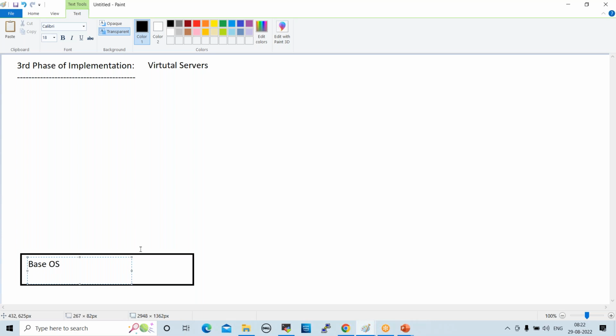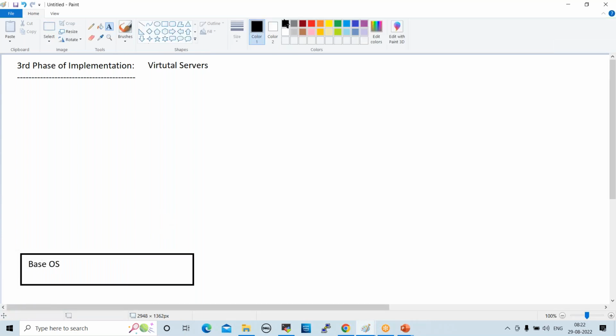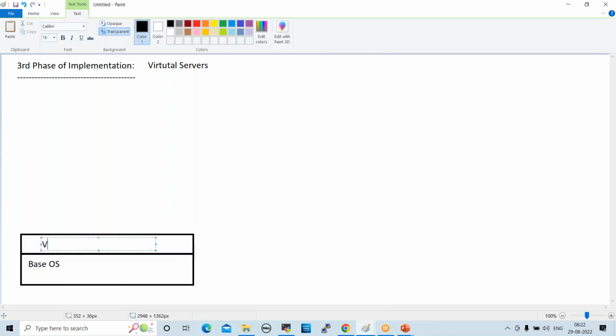On top of this, we install one layer, which is VMware or hypervisor, Hyper-V, or else Citrix. So this is virtual software. Once we install this software on the base server, it will allow you to create virtual servers.